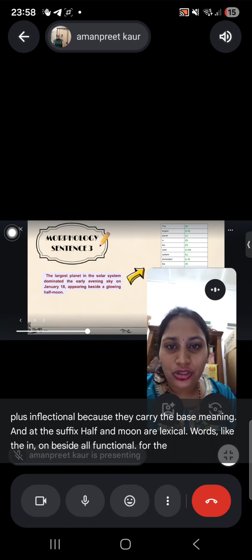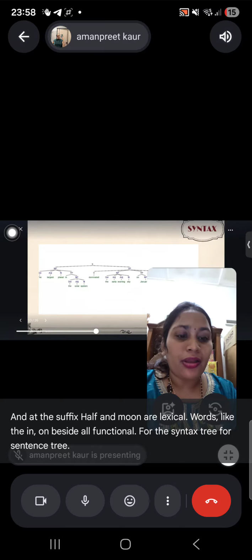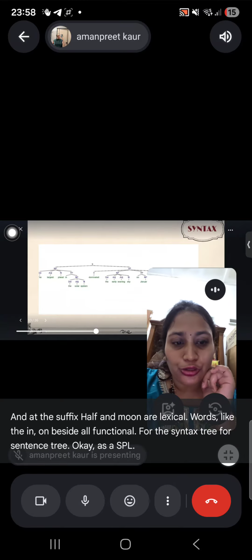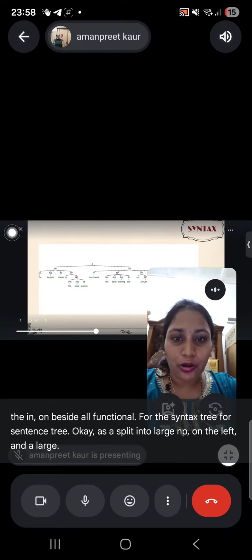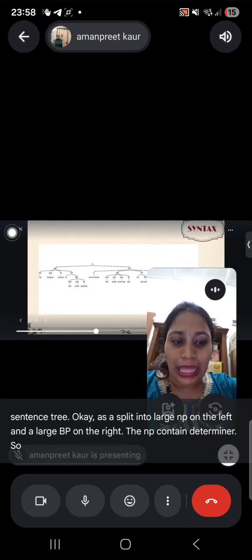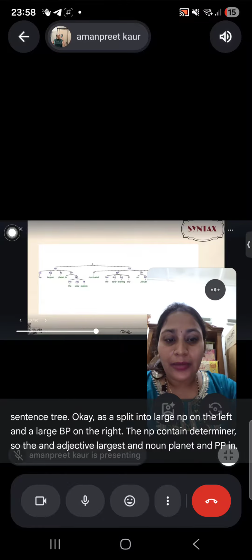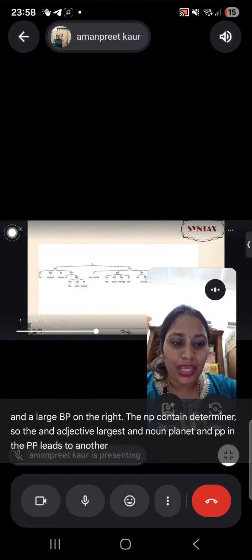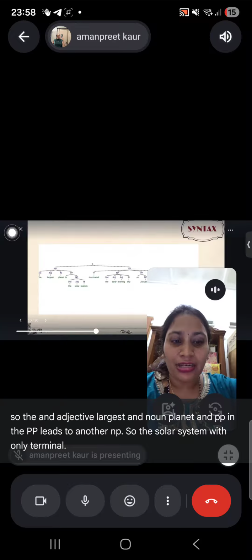For the syntax tree of this sentence, it is split into a large NP on the left and a large VP on the right. The NP contains the determiner, the adjective largest, the noun planet, and a PP, in. The PP leads to another NP, the solar system, with its own determiner, adjective, and noun.